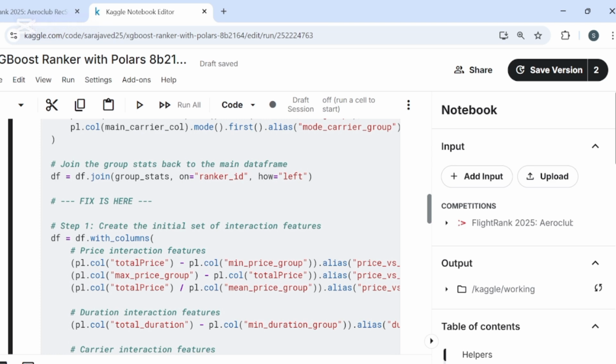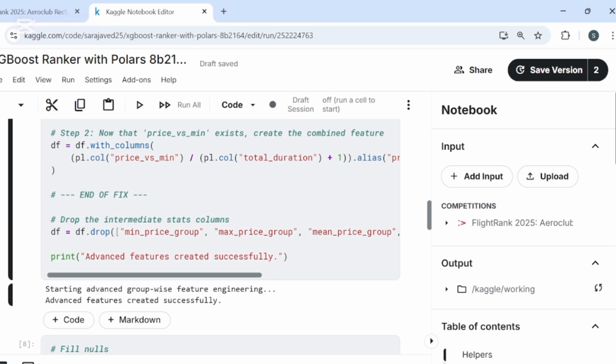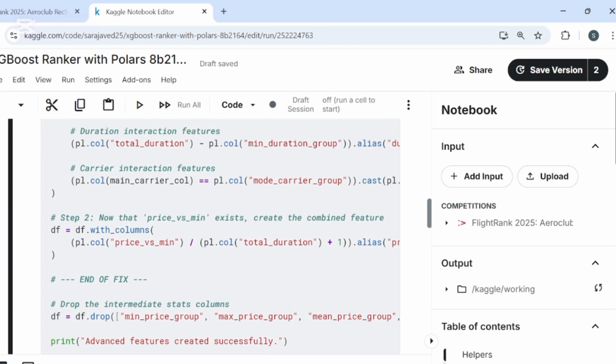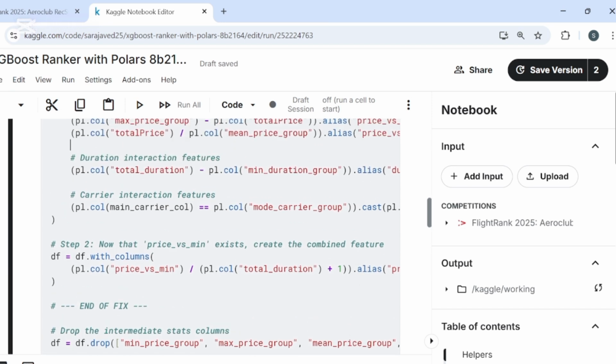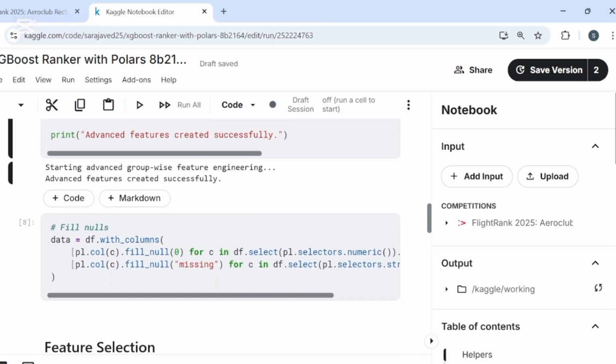How much more expensive is this flight compared to the absolute cheapest option the user was shown? Is_mode_carrier: is this flight operated by the most common airline in the search results? These features give the model deep conceptual awareness of the choices presented to the user.